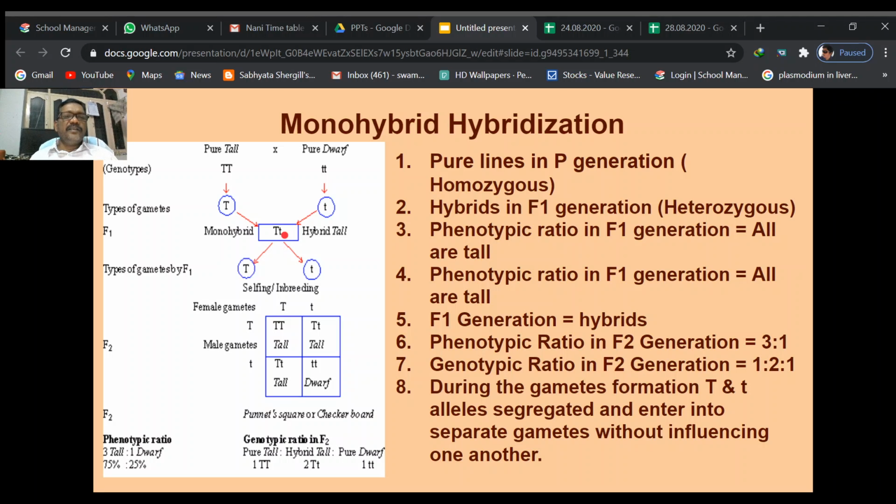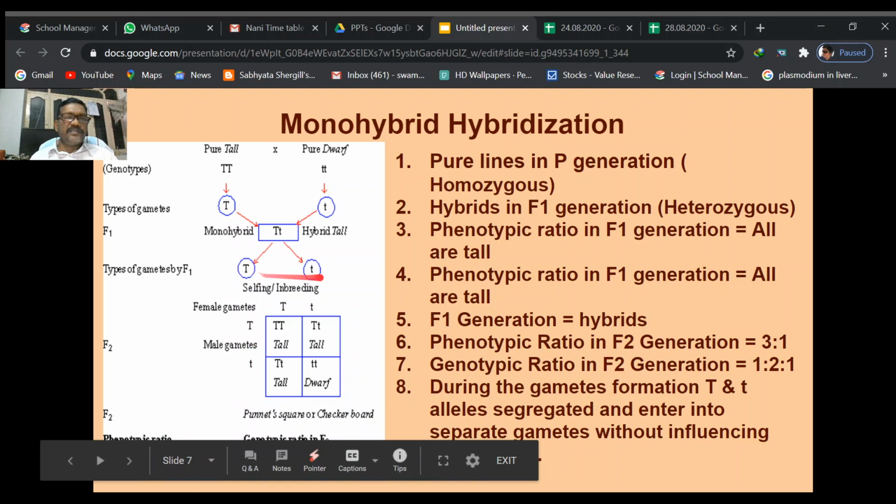However, to know the presence or absence of this recessive allele, Mendel continued his experiment from this F1 generation to the F2 generation. In the F1 generation, the gametes produced are some containing capital T allele and some containing small t alleles. Self-inbreeding or self-pollination is shown on this checkerboard. This is the male plant, for example, which produces the same types of alleles.